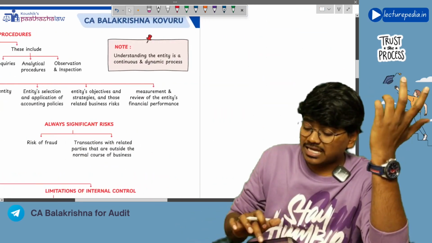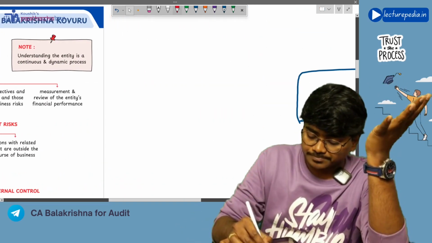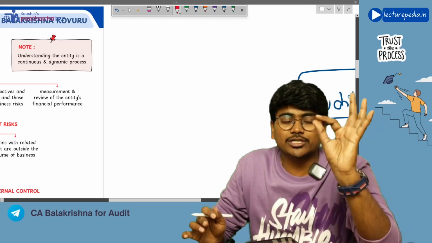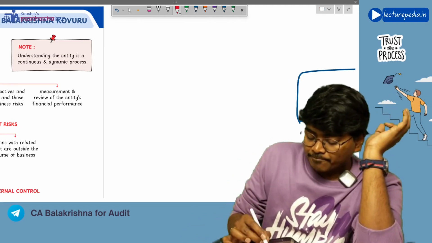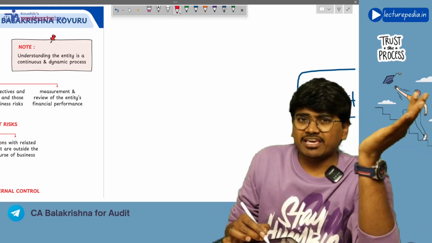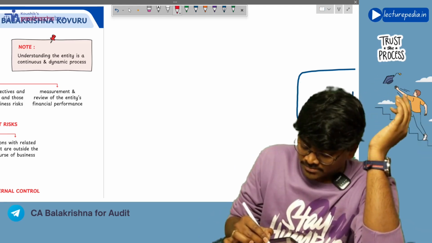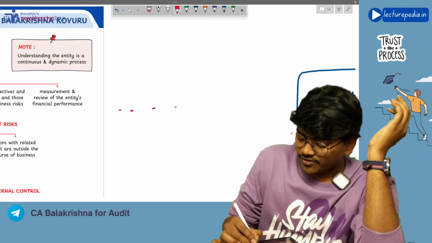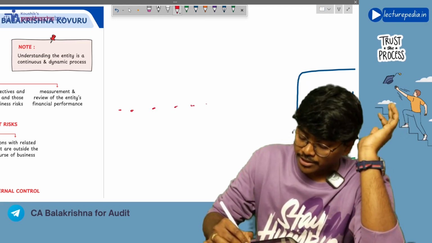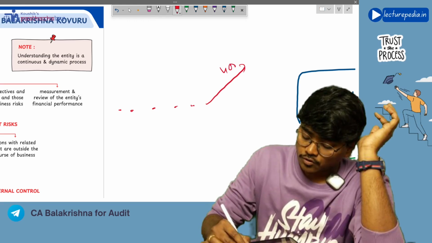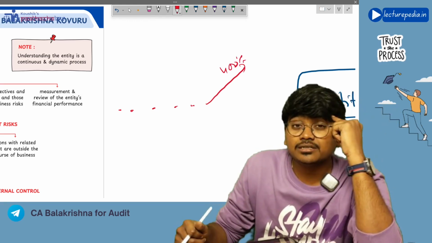Now, what is meant by analytical procedure? Example of how you can use analytical procedure as a risk assessment procedure. So, in the last 5 years, the profit of the entity is stagnant, but in the current year it has increased 400%.